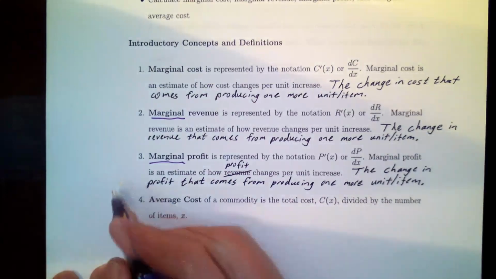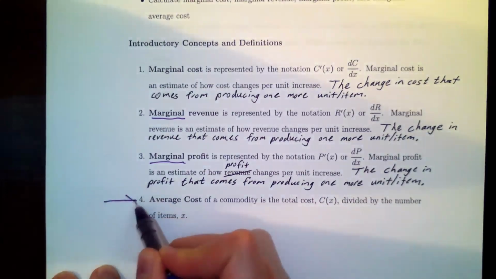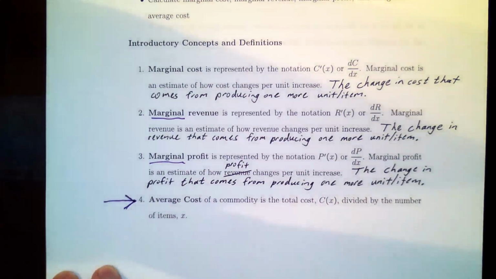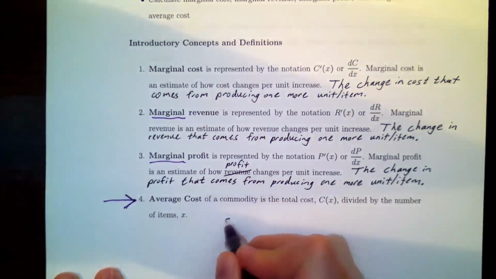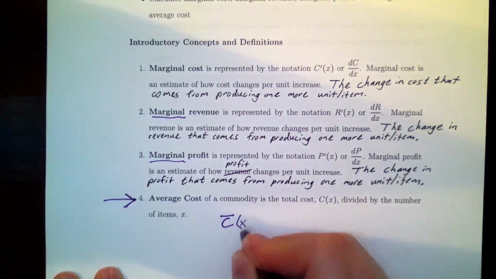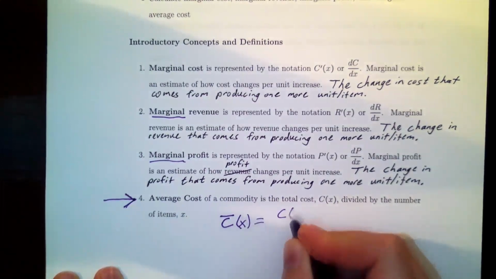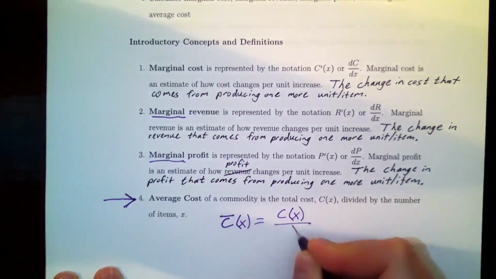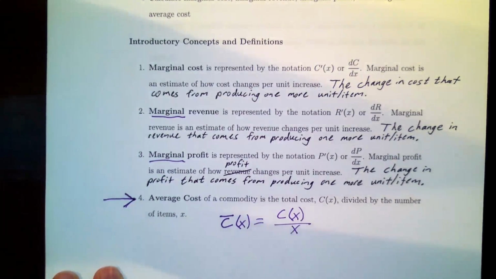Now there is a new function that we're going to discuss that was not talked about in section 1.3, and that is average cost. Average cost, they have on the next page, is denoted by C bar, and it's a new function that you get by taking the original cost function and dividing by x. So we're going to do a couple of examples of finding the average cost.